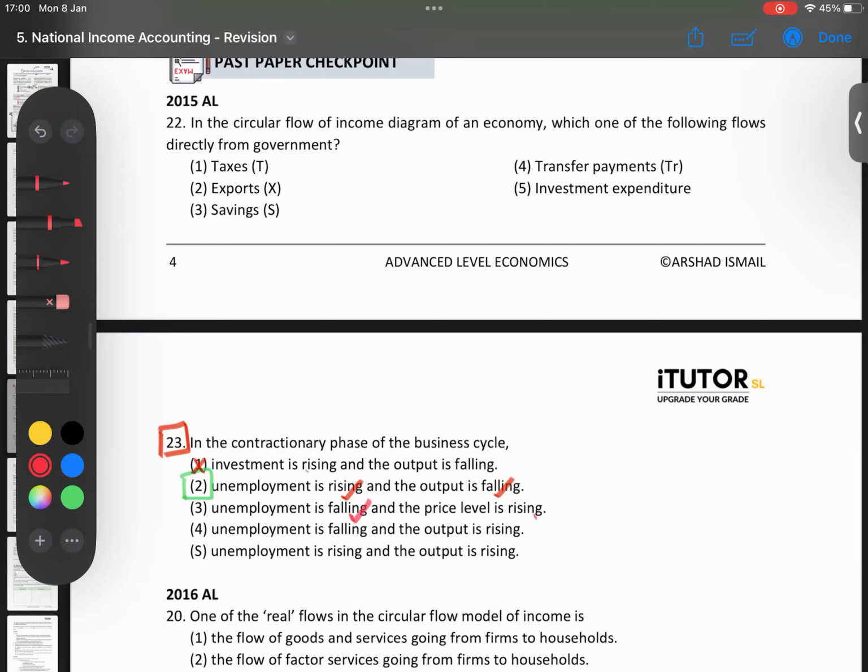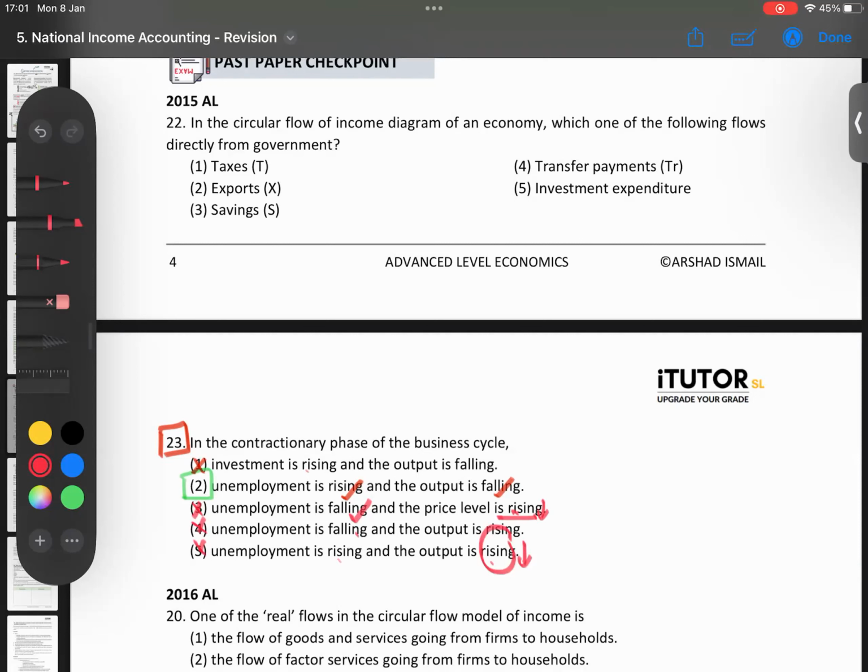No. Remember, I told you the good thing in a contraction phase, in a depression or recession, is price levels will fall. So that is wrong. Unemployment is falling. No, unemployment is rising. So fourth one is wrong. Fifth one, unemployment is rising. Output is rising. No, output is coming down. So fifth is also wrong. So correct answer is number 2.